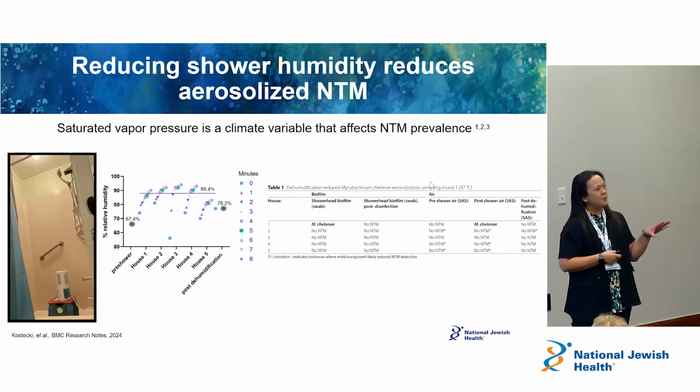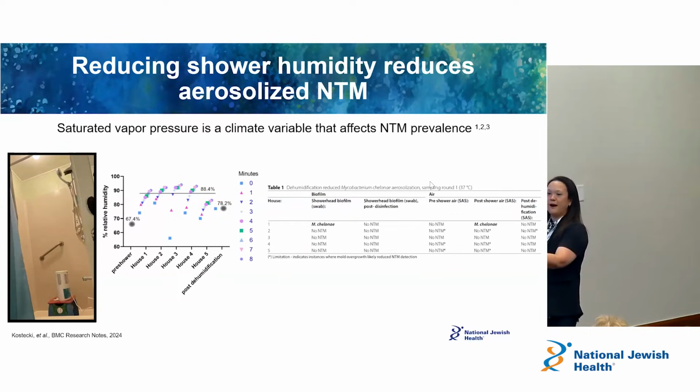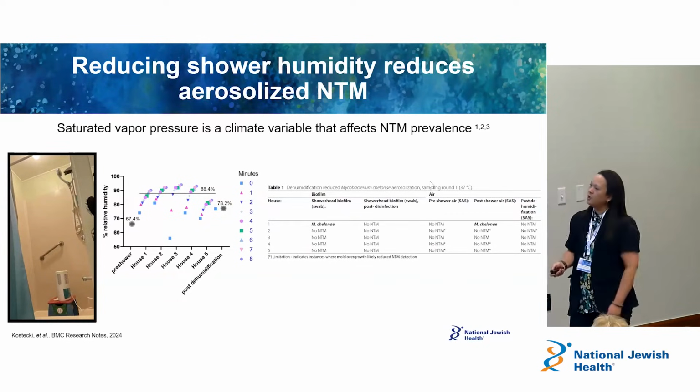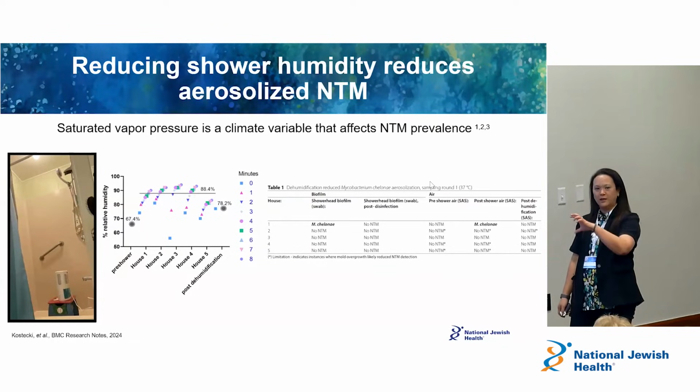This is a very small study, 5 different homes, okay, in which we looked at the introduction of a dehumidifier in a shower. This is a portable dehumidifier here, showing that you can measure the humidity before the shower is turned on. When you turn it on, the average American shower is like 8 minutes, so you measure the humidity over time after 8 minutes. In all of these 5 homes, the humidity goes higher. You put in a dehumidifier, the humidity goes down.